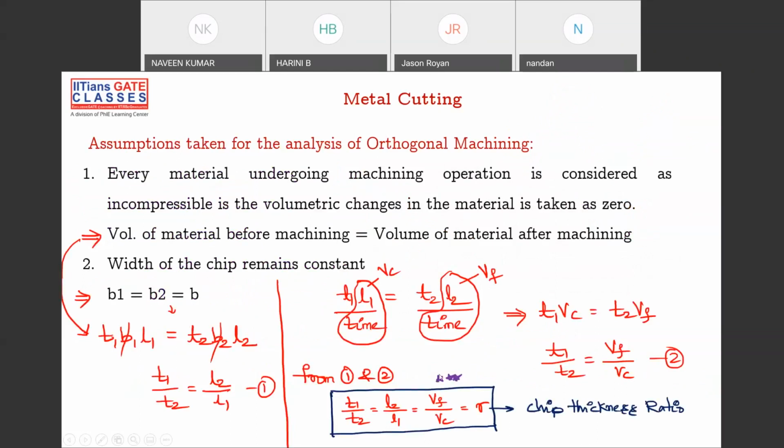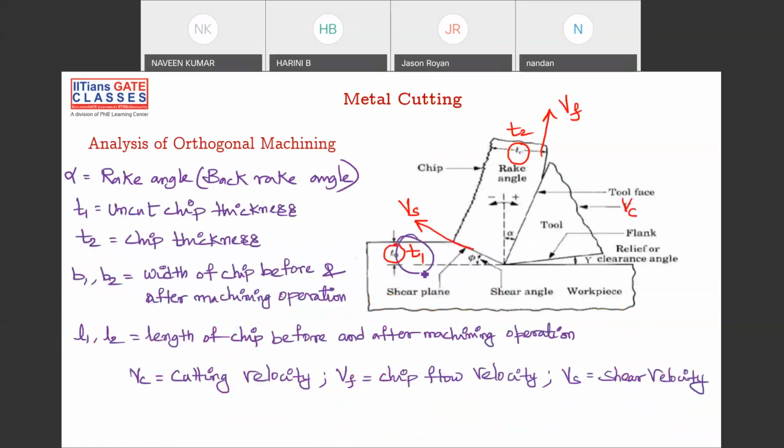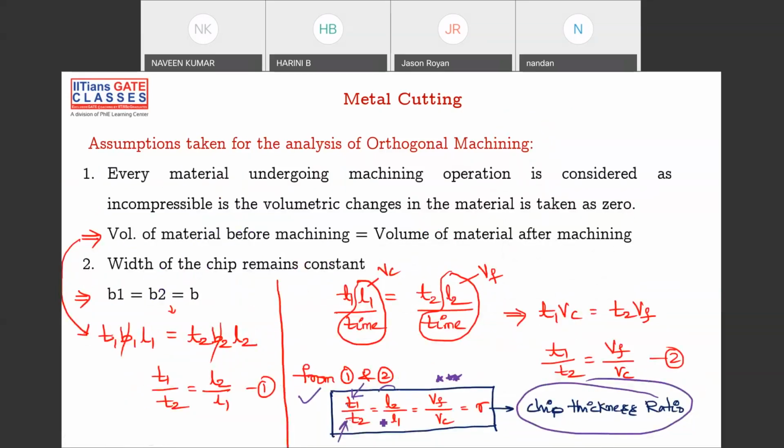Then there are some assumptions. This is not important. The important thing here is the chip thickness ratio. Chip thickness ratio is given as uncut chip thickness by cut chip thickness, that is T1 by T2. Sometimes you can write it as L2 by L1, cut length by uncut length, or chip velocity divided by cutting velocity.